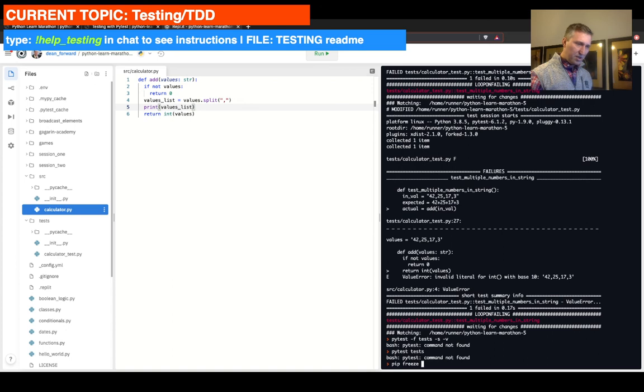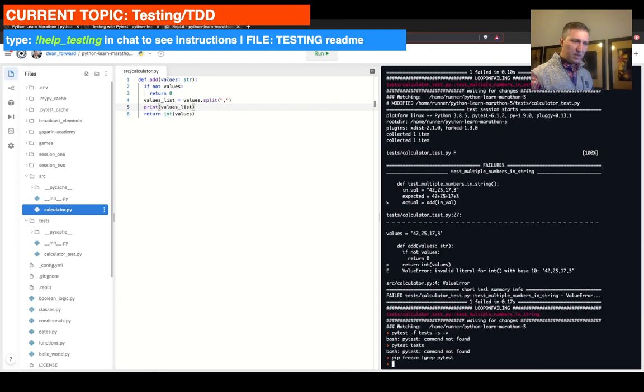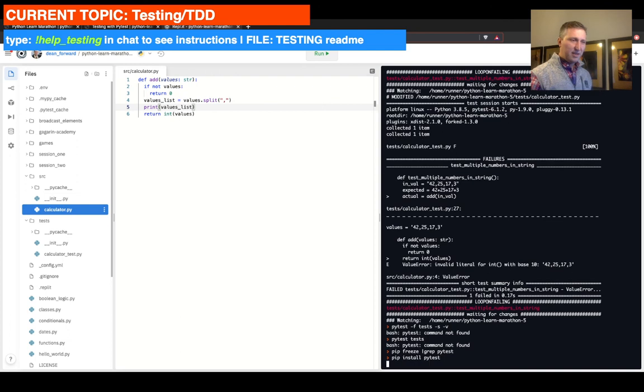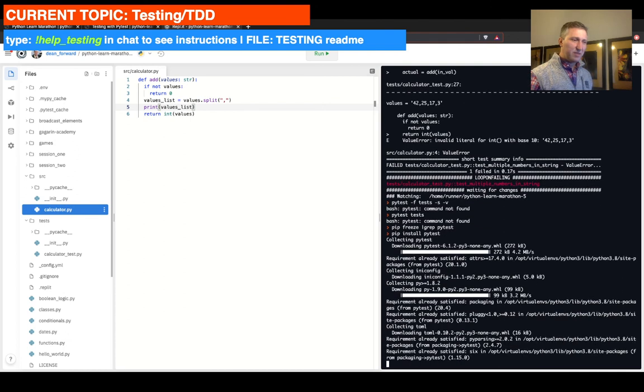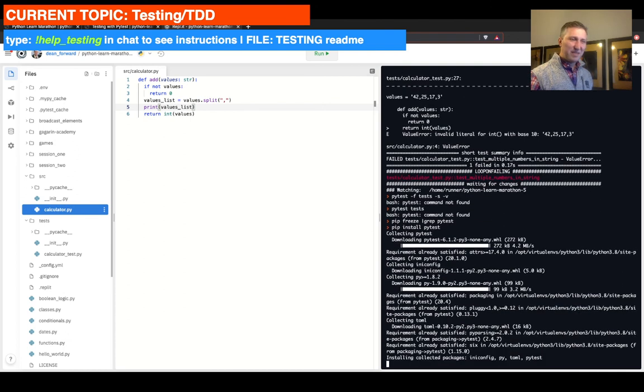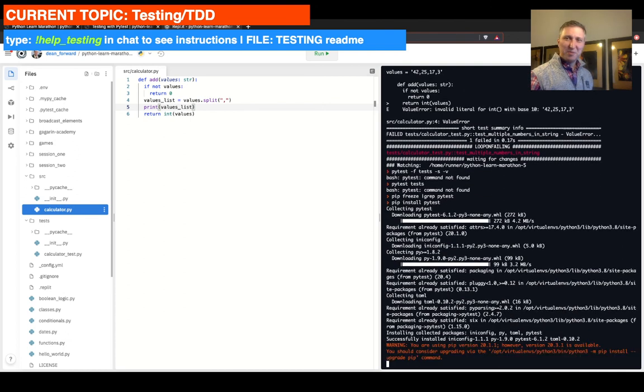Pip freeze. Sorry, this thing really crashed out on me. Nope, nothing. So okay. Lovely. Pip install pytest. Unfortunately, I have to redo all this here just to get all the packages back. Yeah, sometimes free has its moments, right?